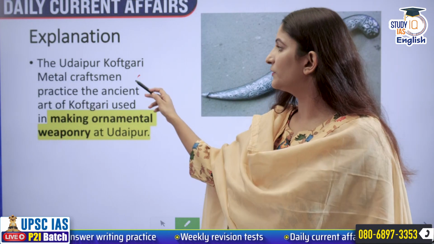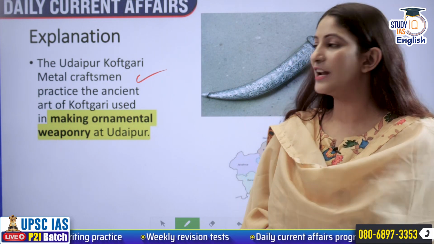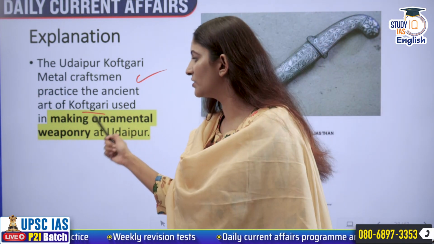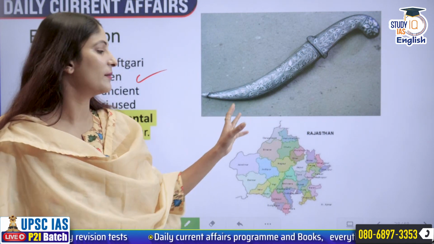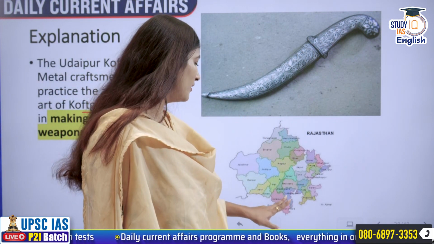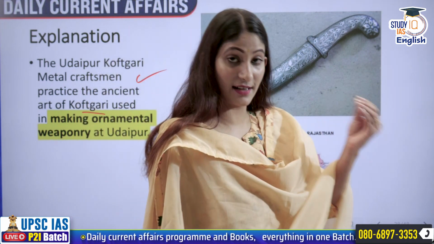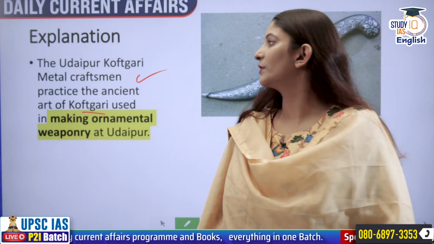The Udaipur Koftgiri metal craftsmen practice the ancient art of Koftgiri, which is used in making ornamental weaponry. This is such a beautiful ornamental weaponry, and Udaipur has an experience and expertise over this.